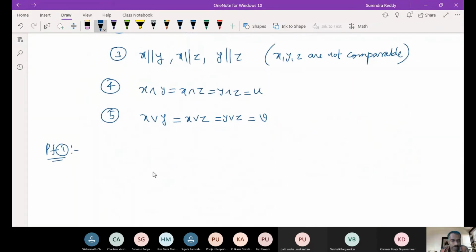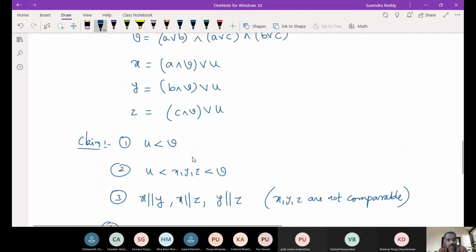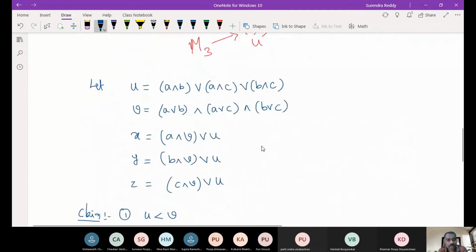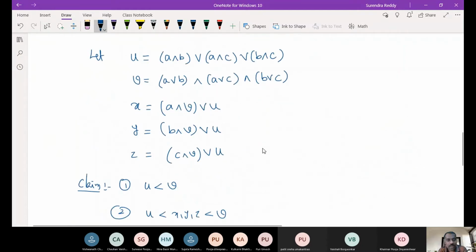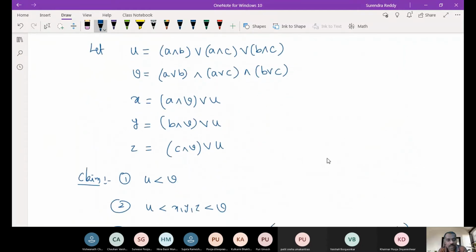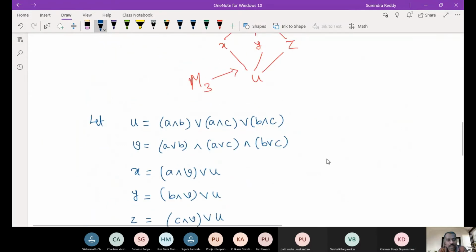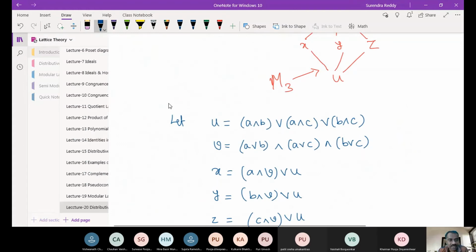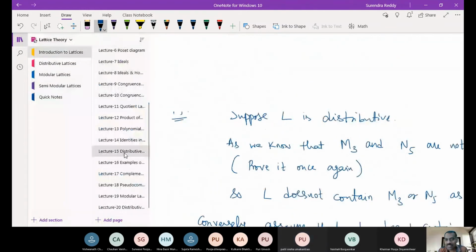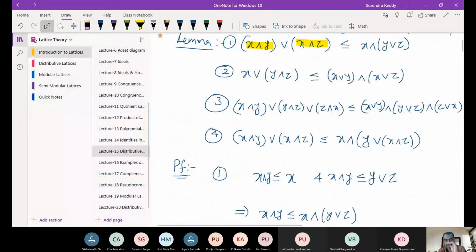U is less than V. So first of all, can you see why U is less than or equal to V? We already proved in that result, right? When we discussed here, this is our U and this is our V, right? So clearly U is less than or equal to V. Are you following? Yes, sir.